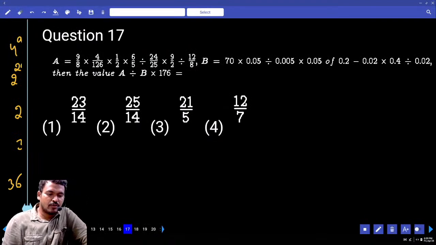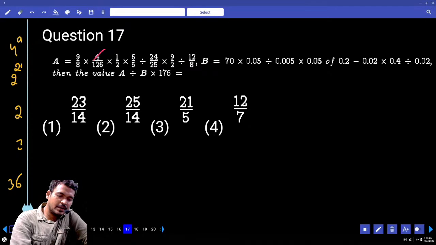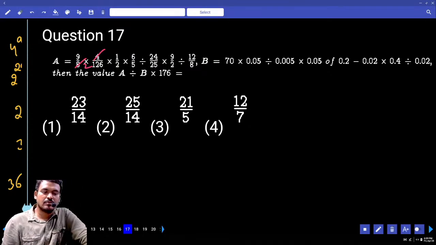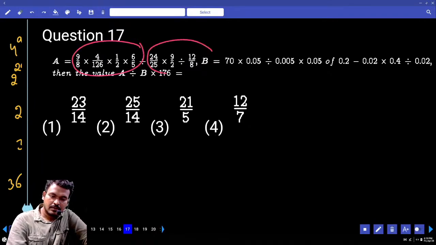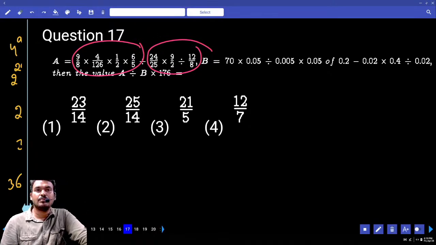9 by 8 of 4 by 126. Calculation. 4, how many times? 2 times. One is numerator, another one is denominator of denominator.